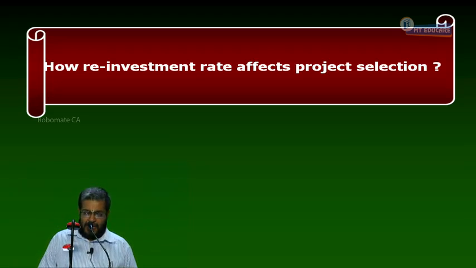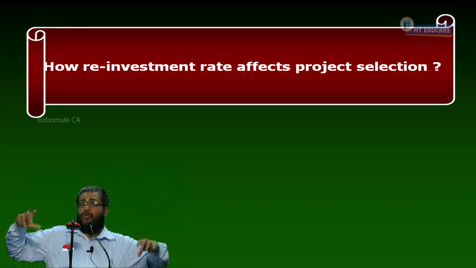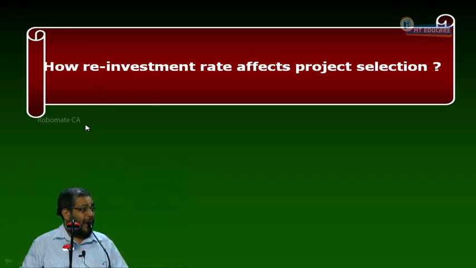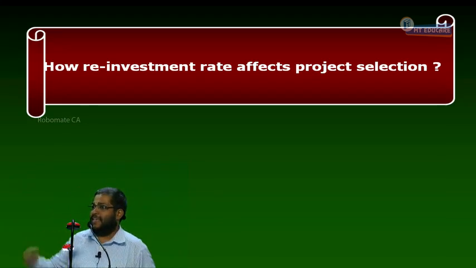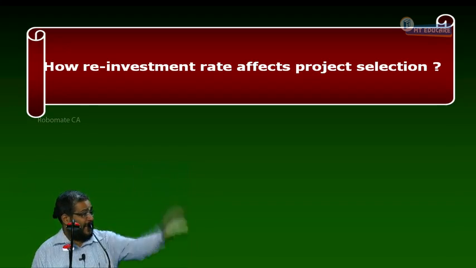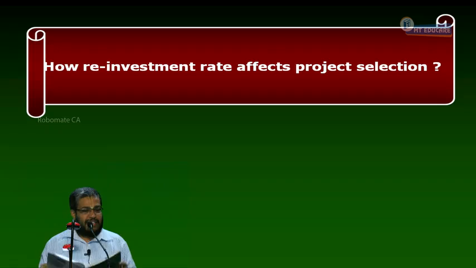Project X gives us 70,000 only in the fourth year. Y gives the same 70,000 in the first year itself. You see the timing. Project X begins to give good cash flows towards the end. Project Y begins to give good cash flows in the beginning. Project Y is like a beginning superstar. X is like a slog over. Everybody, are you following what I am saying? In that case, X is giving a later cash flow and Y is giving an earlier cash flow. This is another observation I am making. Nothing I am concluding. Everybody, right or not?